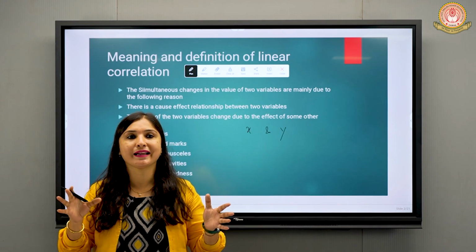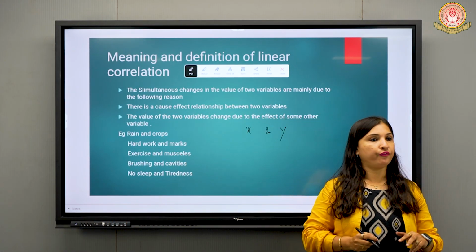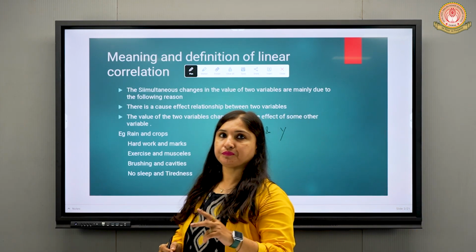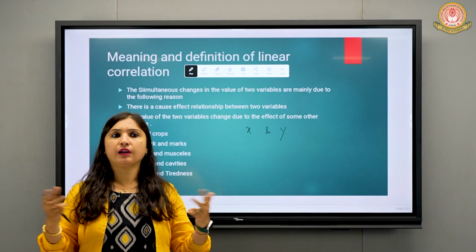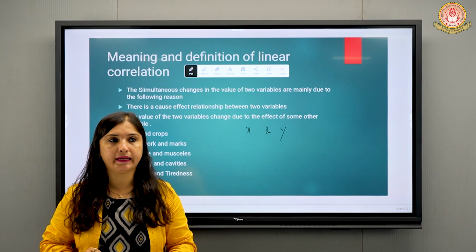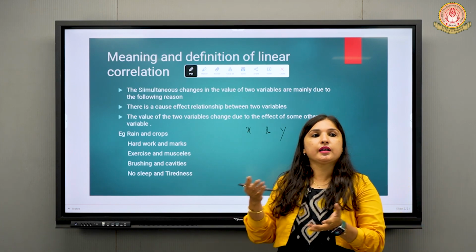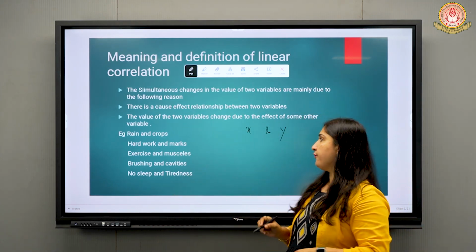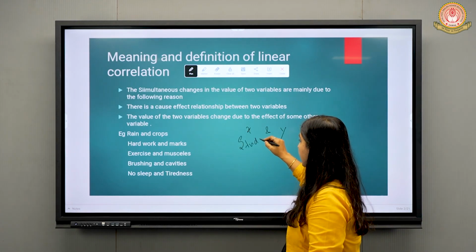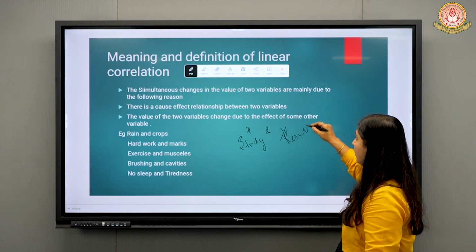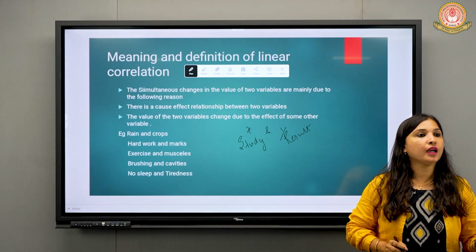There will be a cause and effect relationship between these two variables. What do you mean by cause and effect relationship? Example: if you study well, your result will be good. Are these two things related? Yes, because if you study well, the result is going to be good. So take the variable x as study and y as the result. This is called cause and effect relationship. The cause is study and the effect is the result.